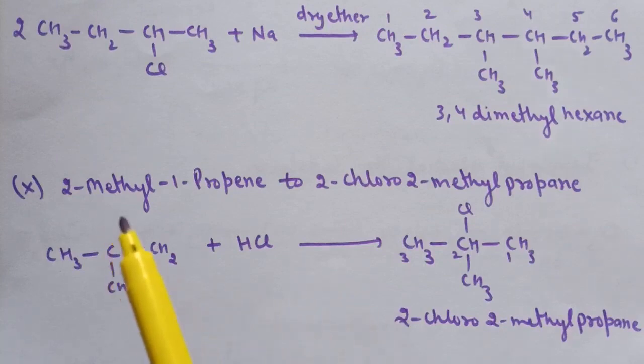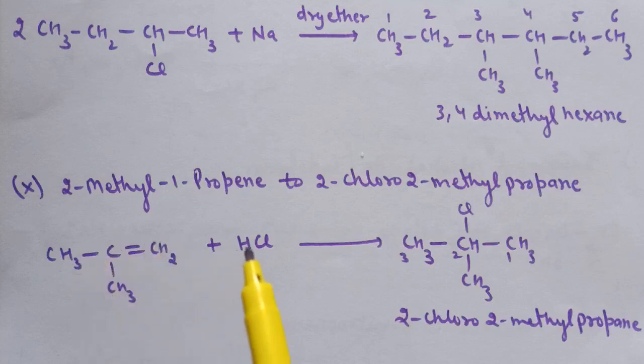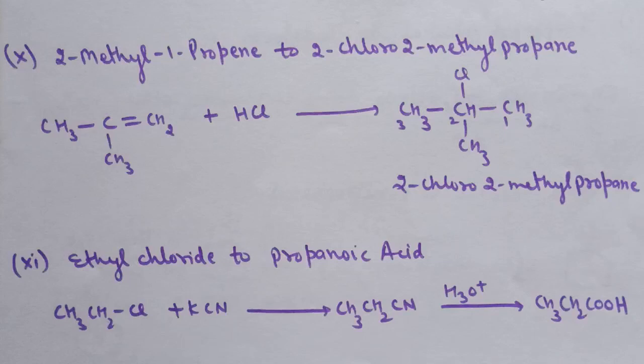Next is 2-methyl-1-propene to 2-chloro-2-methylpropane. This is the formula for 2-methyl-1-propene. Reaction of 2-methyl-1-propene with HCl. So here addition of HCl takes place on this double bond, and it is according to Markovnikov's rule because there is no peroxide, and here the product is formed, that is 2-chloro-2-methylpropane.